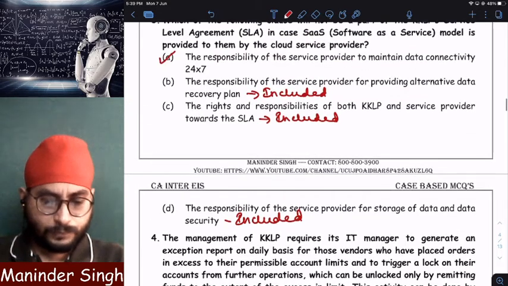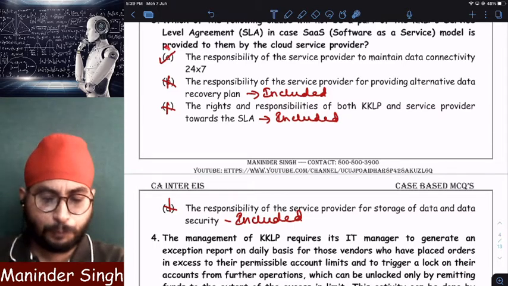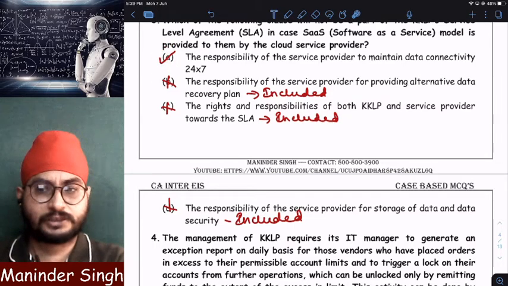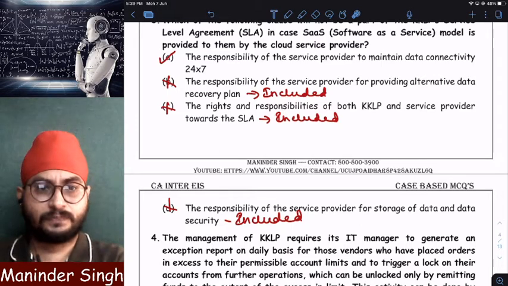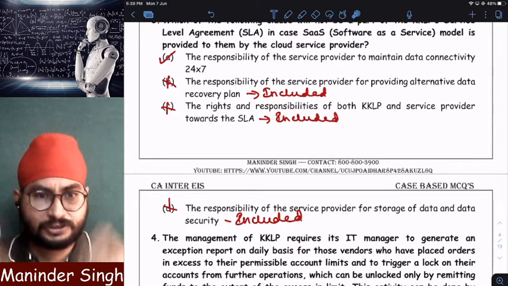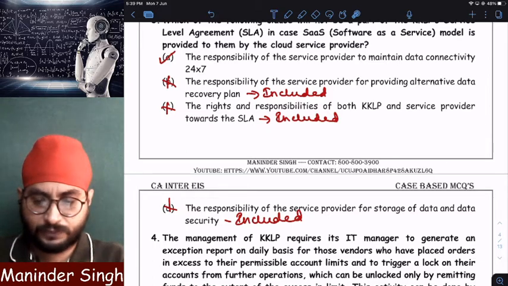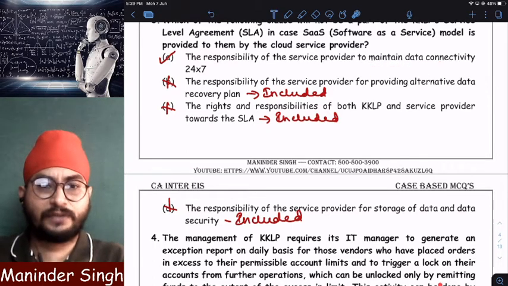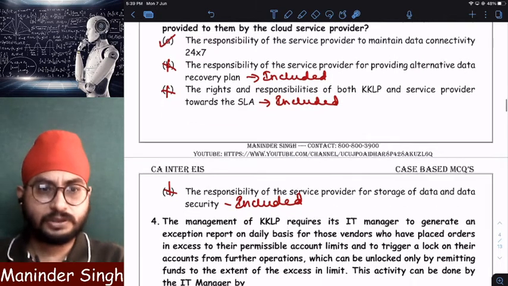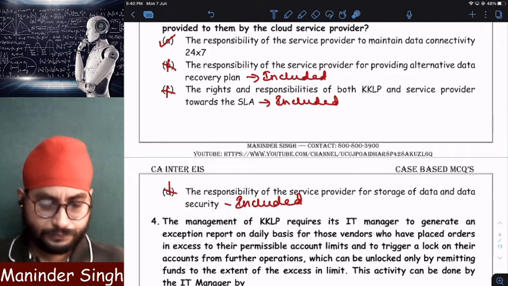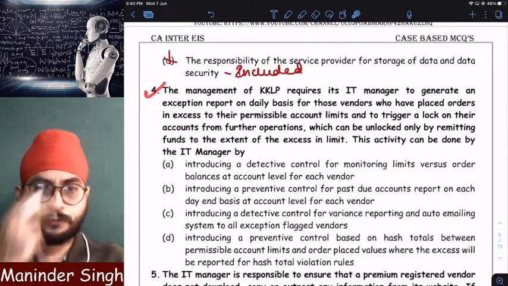So B, C and D will be included in the service level agreement. Point number A will not be included in the service level agreement. Why? Because it is not the responsibility of the service provider. It is the responsibility of the service user. That is my responsibility. KKLP's responsibility is to maintain what? Data connectivity 24/7. So the answer here will be A. Clear?